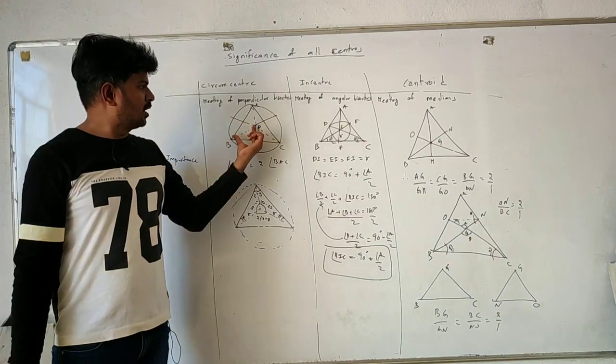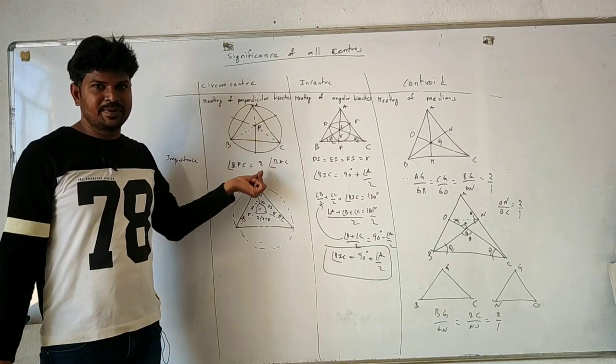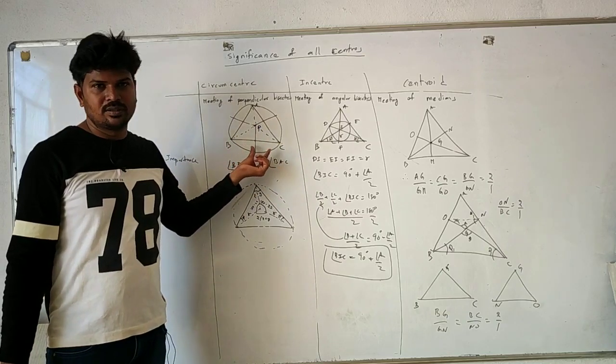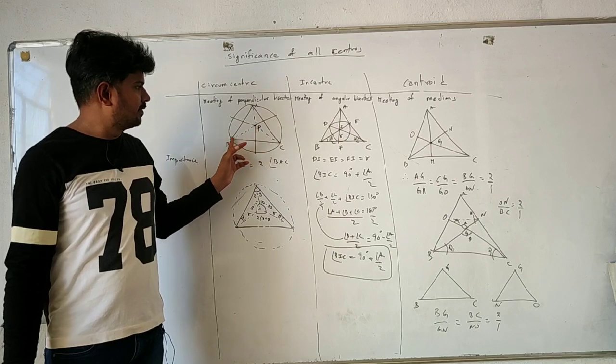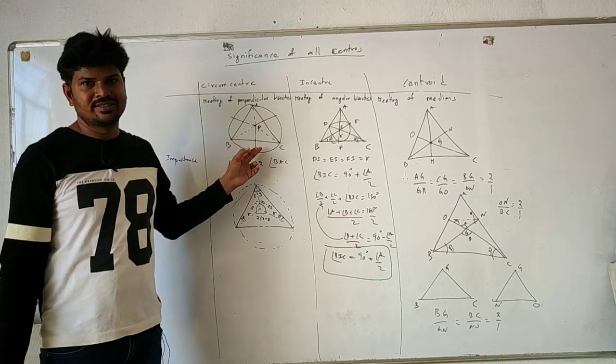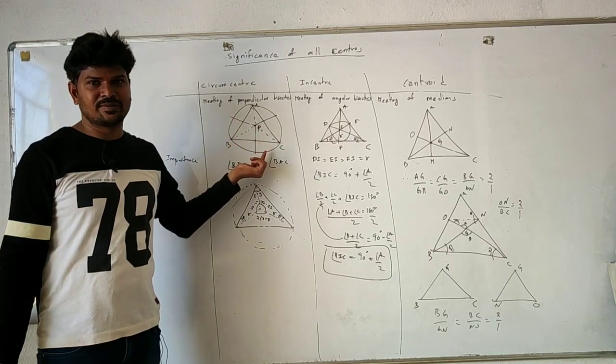So it is not only equidistant from here, here also it is equidistant because it is a perpendicular bisector which is dividing this side equally. The advantage is that it is a locus: take any point on this line, and it will be equidistant from these two sides. That is the concept of a perpendicular bisector. And the meeting of all these perpendicular bisectors is nothing but the circumcenter.